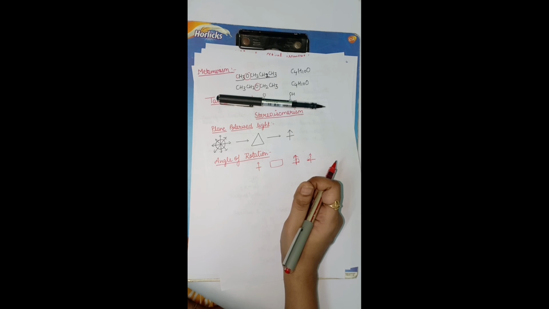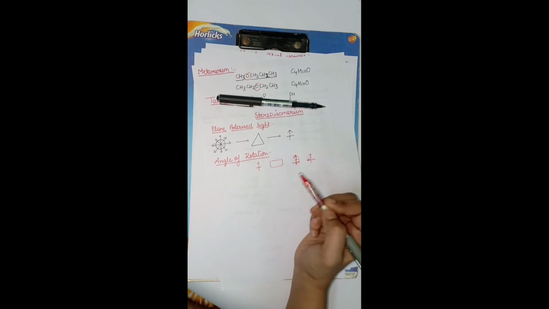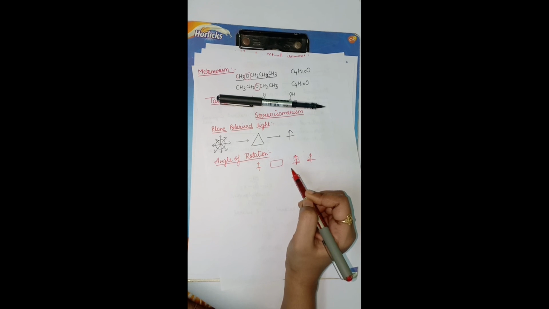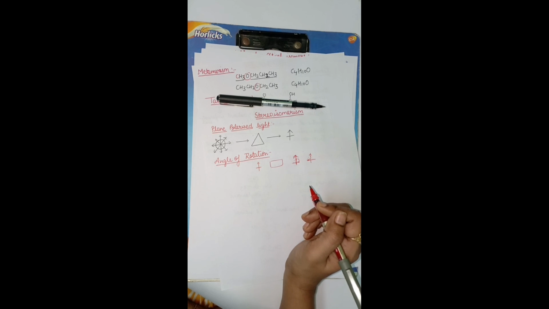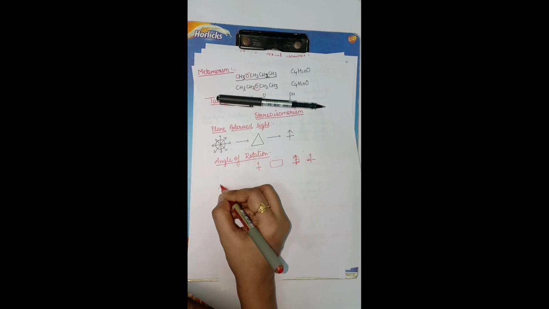What is a polarimeter? The instrument used for measuring the angle of rotation of plane polarized light is called a polarimeter. One thing more.